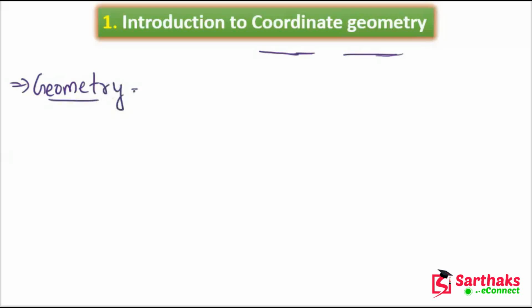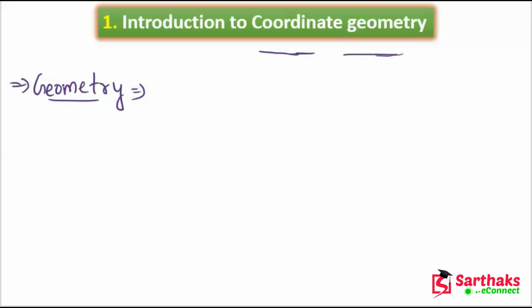Geometry is a branch of mathematics that deals with shapes, angles, dimensions, and sizes of a variety of things we see in everyday life. It is a branch of mathematics which deals with shapes, angles, lines, and circles. So these types of figures come in the geometrical part. I hope you understand these things.